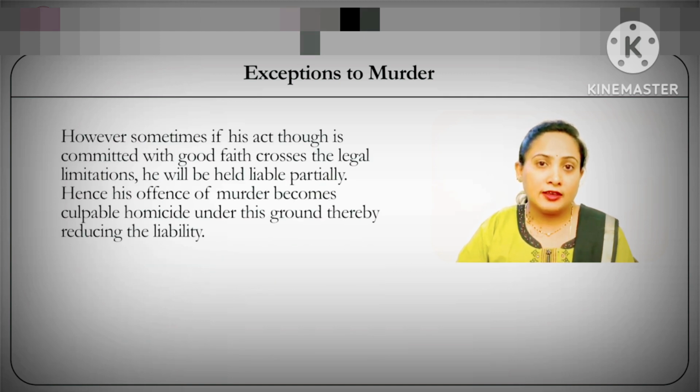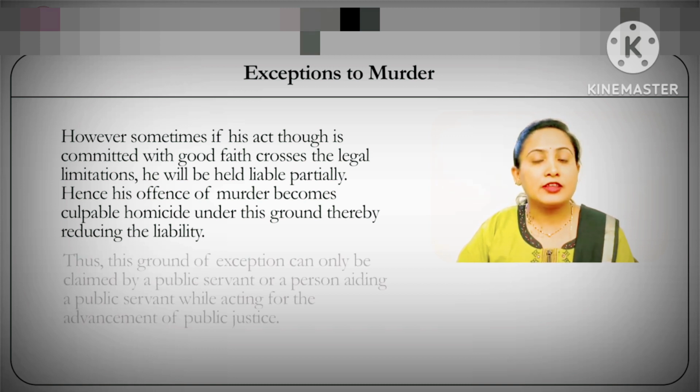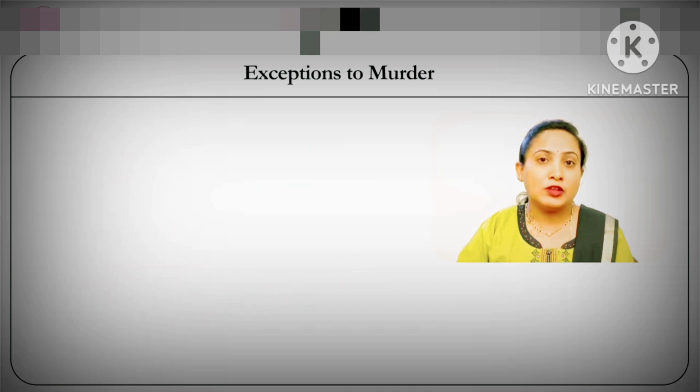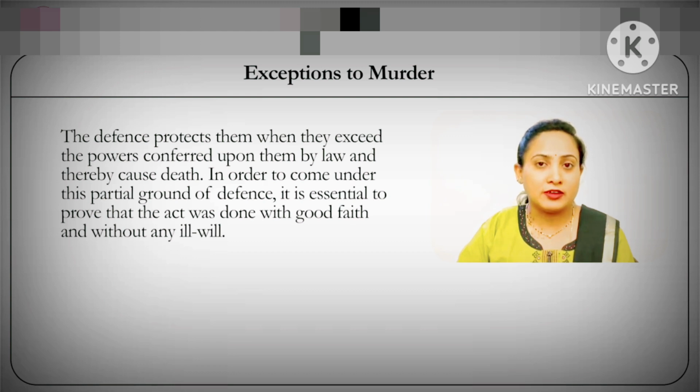Sometimes it is so that the accused, while exercising good faith, crosses the legal limitations that are conferred upon him by law, but because he has been acting in good faith, he gets this ground of exemption. This ground of exemption, however, can only be claimed by a public servant or a person who is assisting a public servant while discharging his duty in advancement of public justice. Now, this defense protects this public servant or the one who is assisting him when they exceed the power conferred upon them by the law and thereby cause the death of the victim.